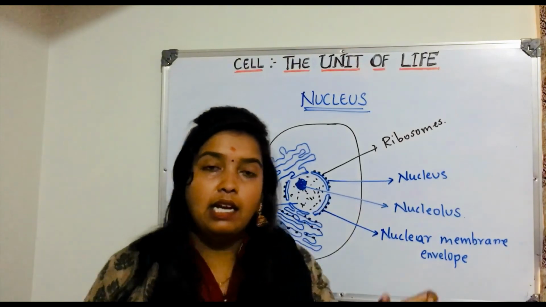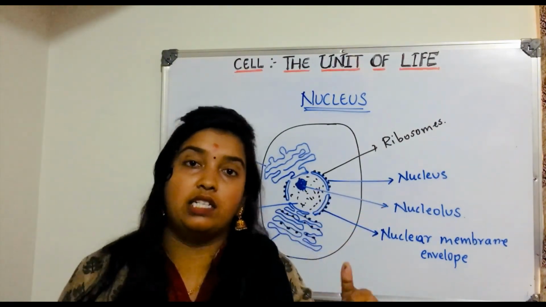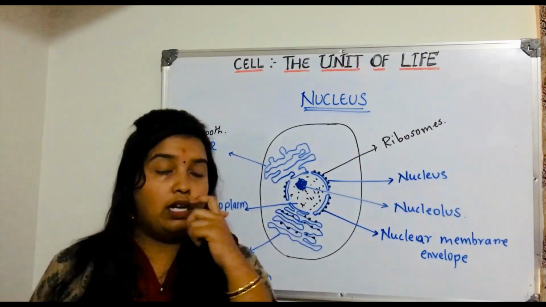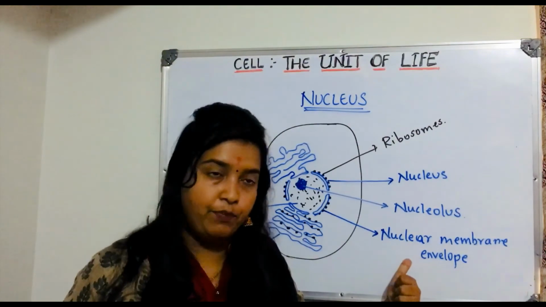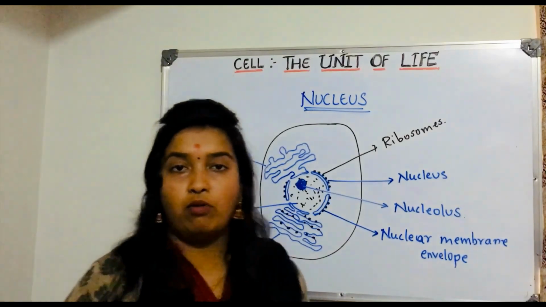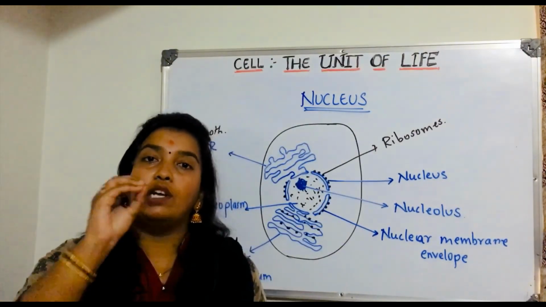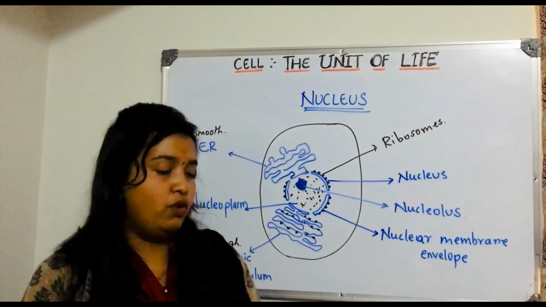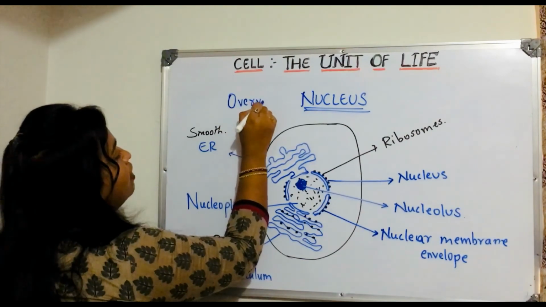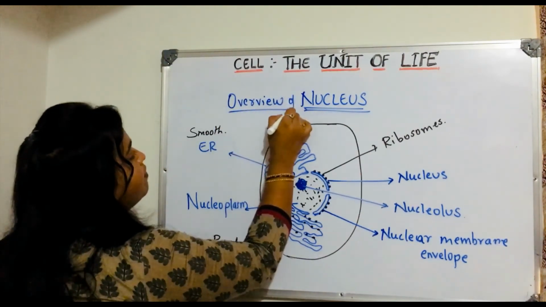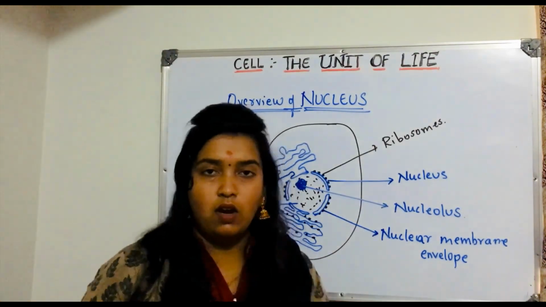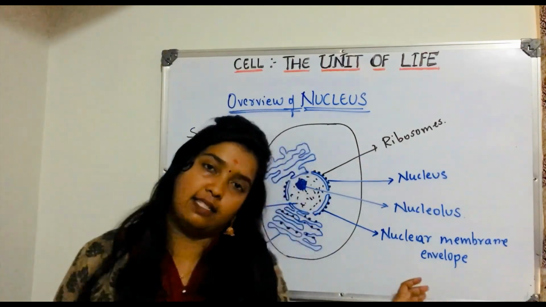But you have to remember that nuclear membrane is continuous with another organelle, that is endoplasmic reticulum, and with ribosomes as well. So this much is there, and then we are going to study everything in detail. About the structure of nucleus, we will study it in detail, but this is just an overview of nucleus, like where it is present and what is associated with it. We will be studying this in detail in the next video.